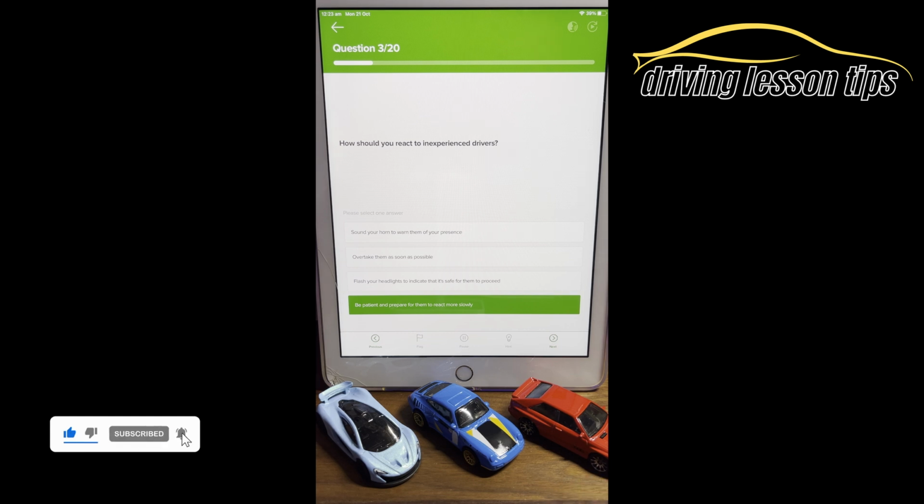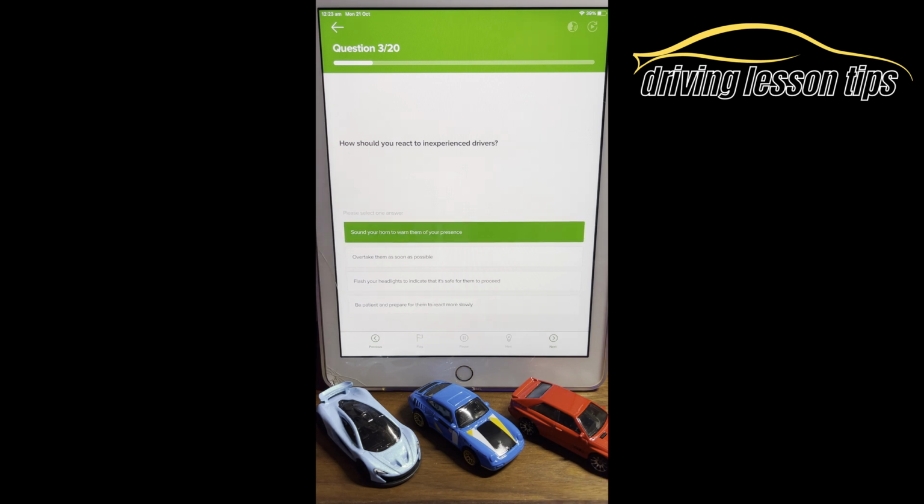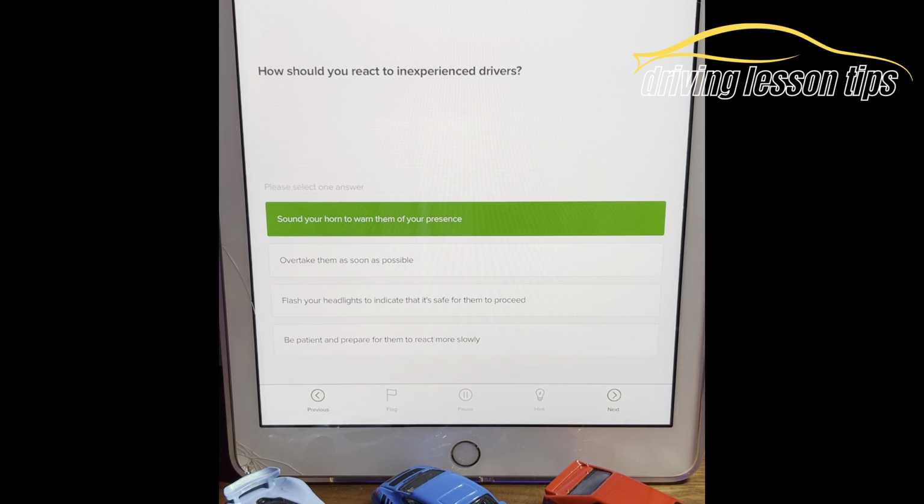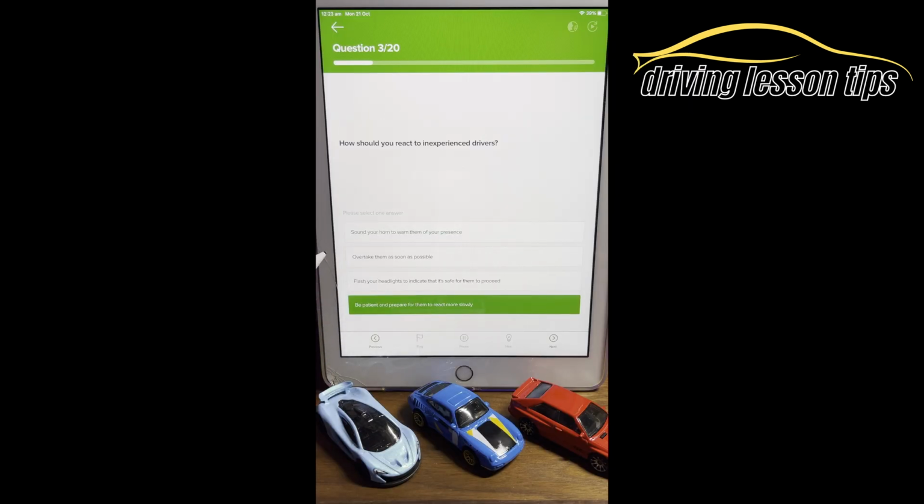They're very inexperienced, okay? Now, if you sound your horn to warn them of your presence, will you scare them? Most likely. So that's not a good idea. The answer we know is D. You've got to be patient. Be patient with them, yeah? Give them lots of space to do what they want to do.